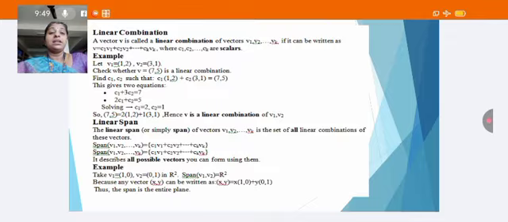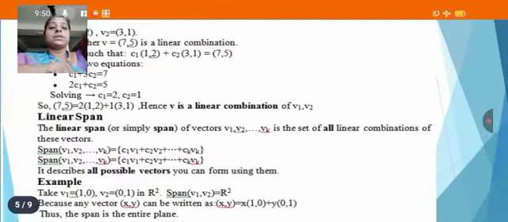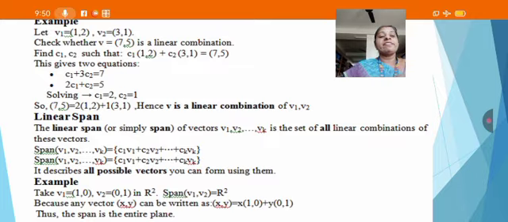Example, we take two vectors v1 equal to 1 comma 2 and v2 equal to 3 comma 1. We have to check whether 7 comma 5 is a linear combination of the above two vectors. Find scalars c1 and c2 such that c1 times 1 comma 2 plus c2 times 3 comma 1 is equal to 7 comma 5.